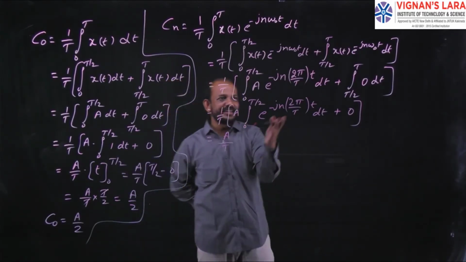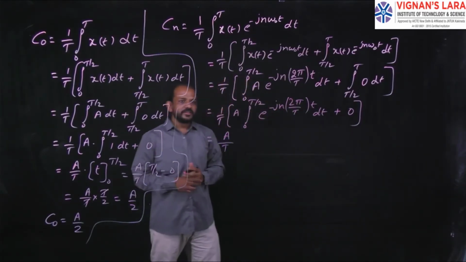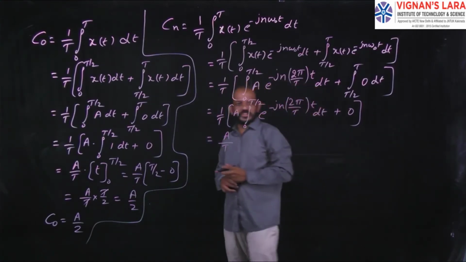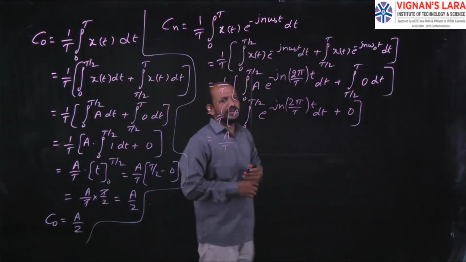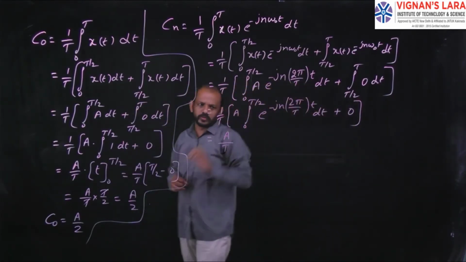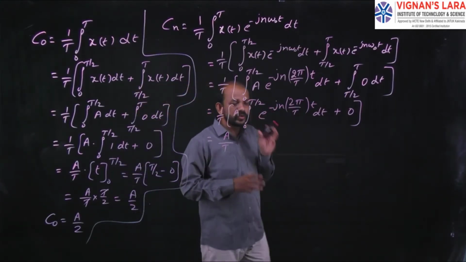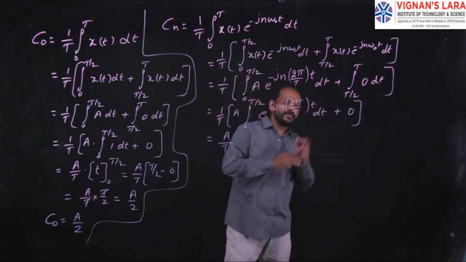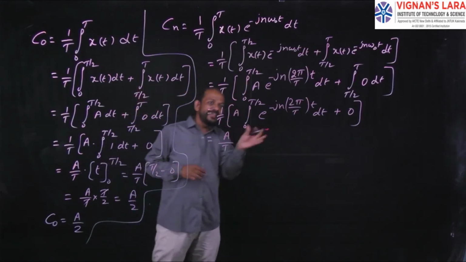Now I need the integration of this one. What is the integration of e power 2 theta? It is e power 2 theta divided by 2. In the same way, integration of e power some value into t is e power that value into t divided by that value.